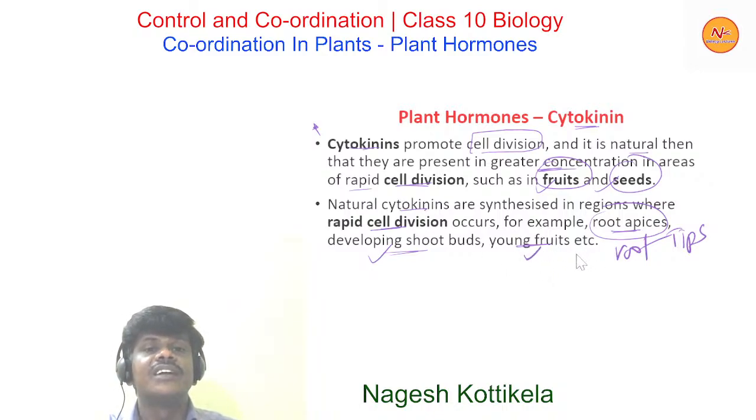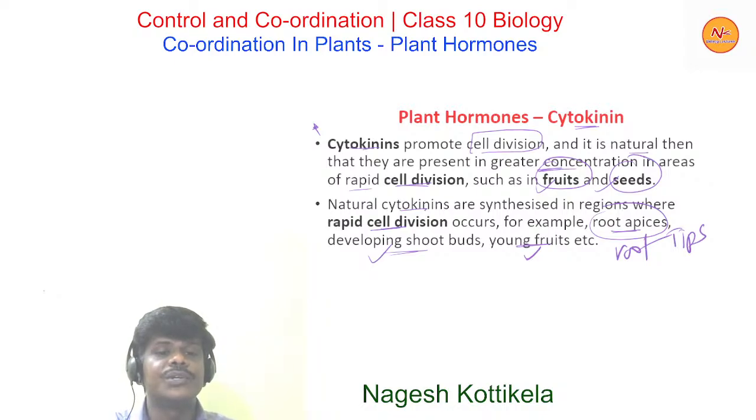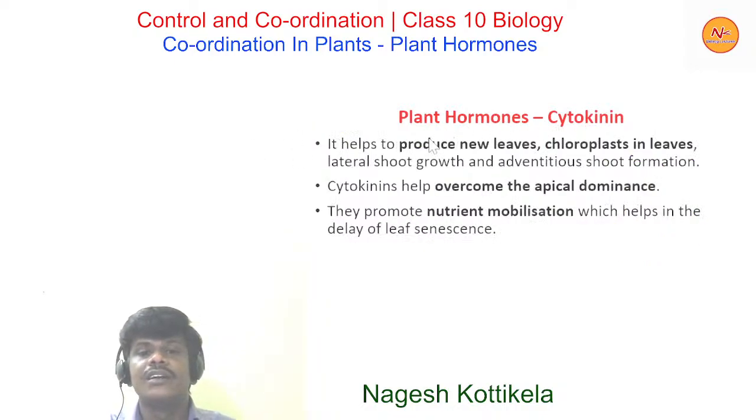These places have a higher concentration of cytokinin, and these regions show rapid cell division. Now the continuation part of this: it helps to produce new leaves, chloroplasts in leaves, lateral shoot growth, and adventitious shoot formation. So these are some other functions of cytokinins.